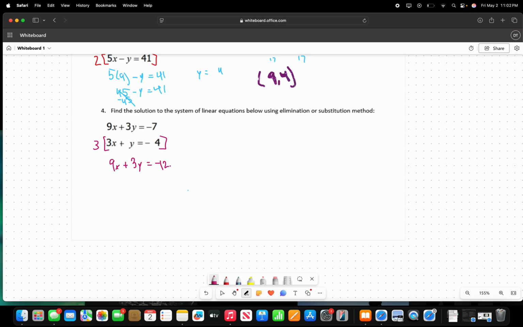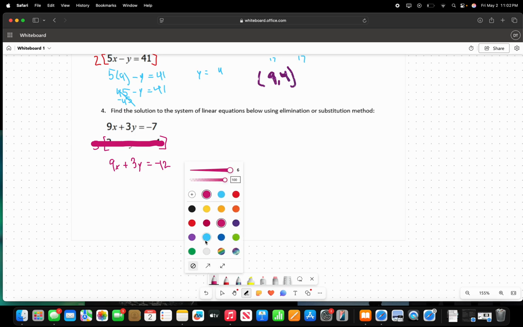So now our system is going to be, and then I'm just going to put a big old blob over this so we can focus on these two. So our system is now going to be 9x plus 3y equals negative 7. And then the second equation is going to be 9x plus 3y equals negative 12. So the left sides are exactly the same, but the right sides are not.